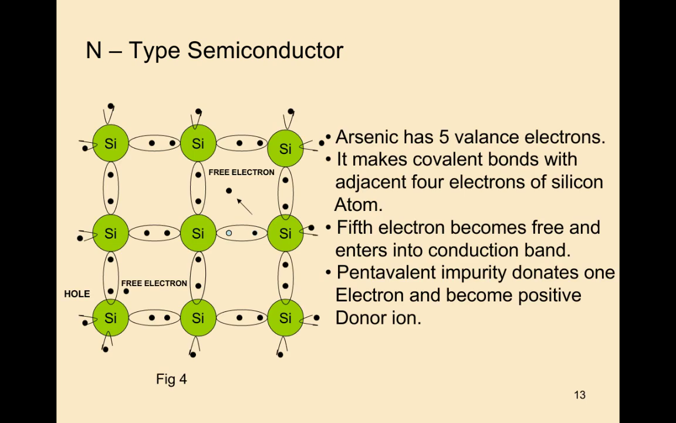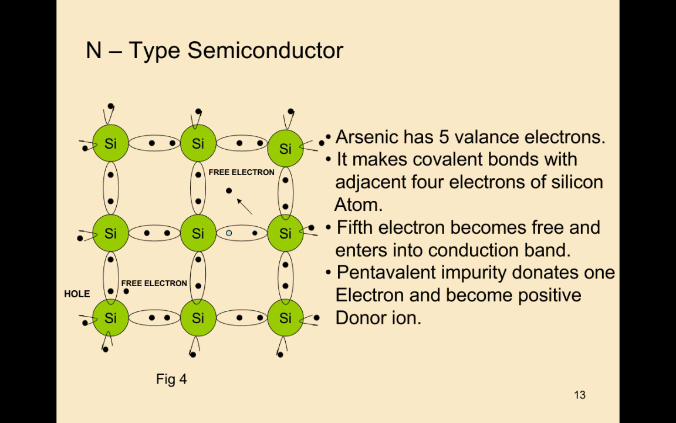So here we are taking one example for n-type semiconductor. The pentavalent atom, here we are taking arsenic. Arsenic has 5 valence electrons. It makes covalent bonds with the adjacent 4 electrons of the silicon atom. By forming the covalent bonds with the silicon atom, the fifth electron becomes free. This free electron enters into the conduction band.